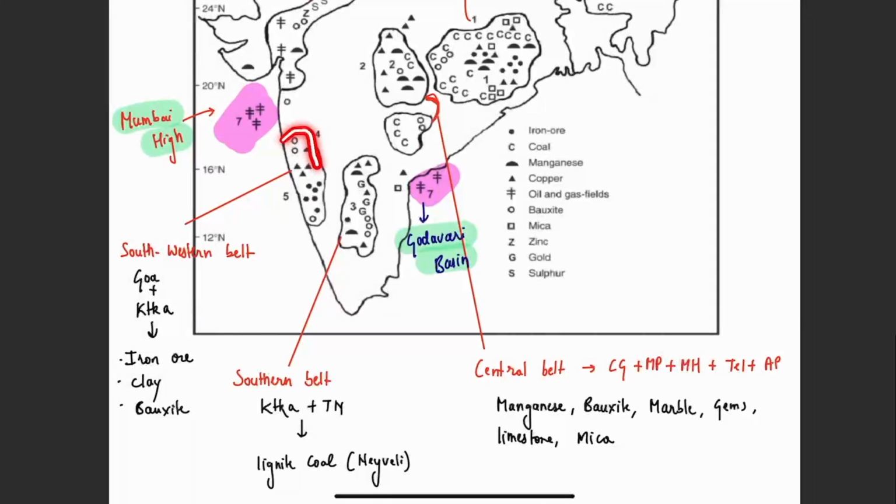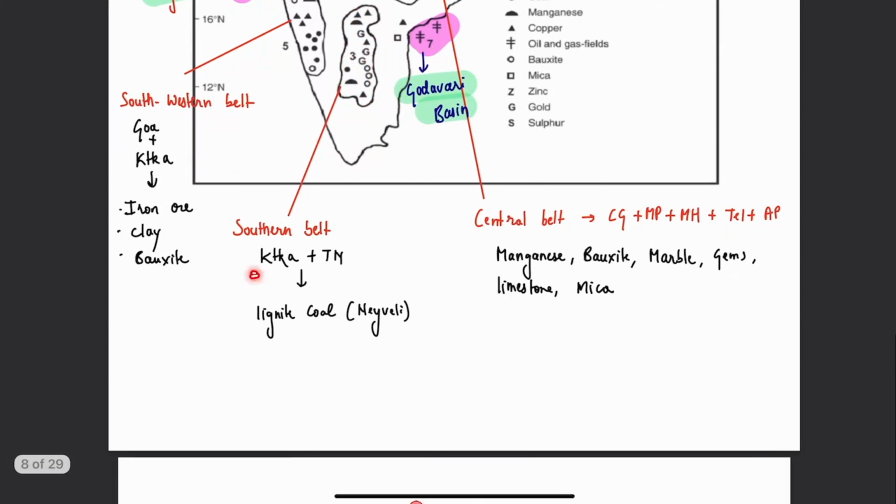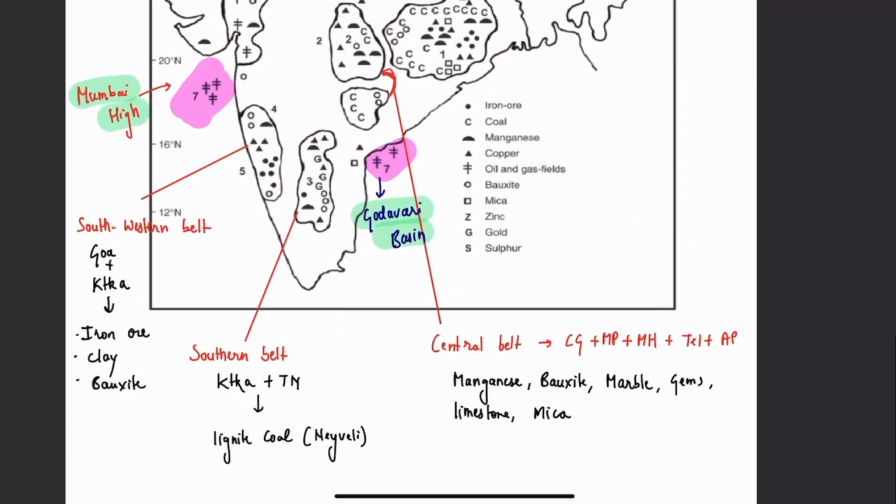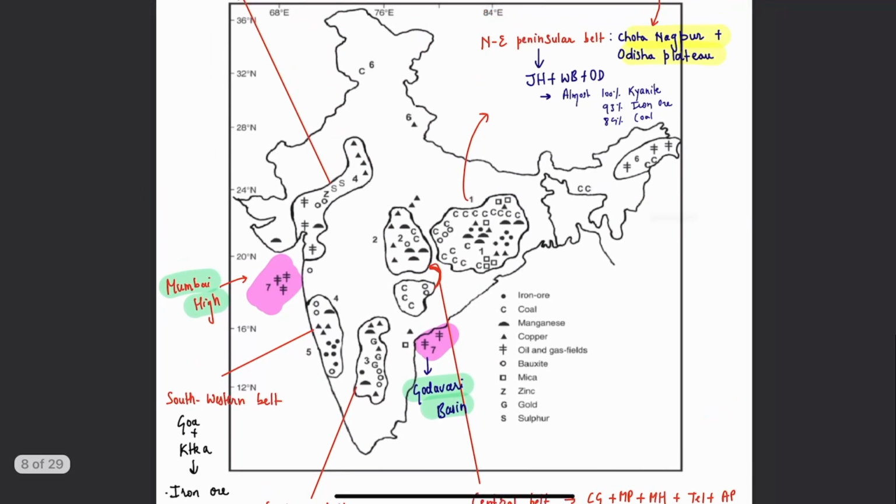Then after that we have the southwestern belt. It contains Goa and Karnataka, and iron ore, clay and bauxite are the major minerals. In fact, magnetite iron ore will be found here in large amounts in Karnataka. Then this particular belt is the southern belt, and it largely consists of Karnataka and Tamil Nadu. In Tamil Nadu specifically, lignite coal will be found in the Neyveli region.